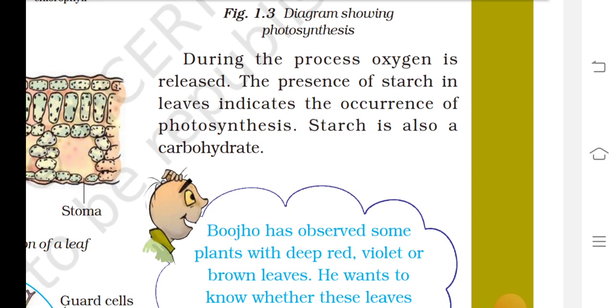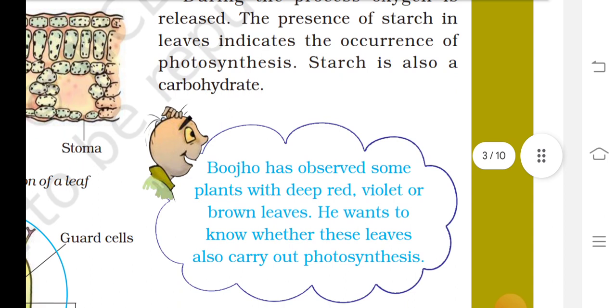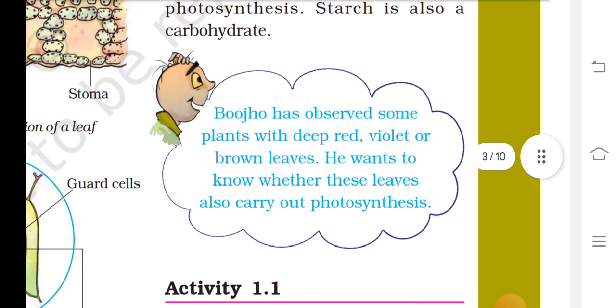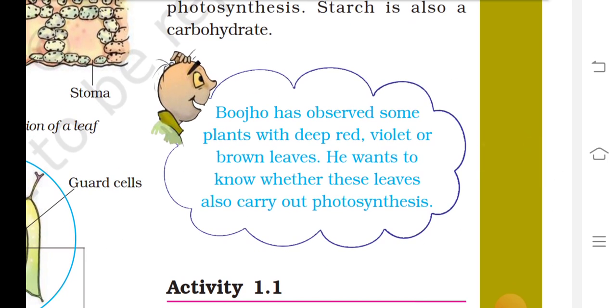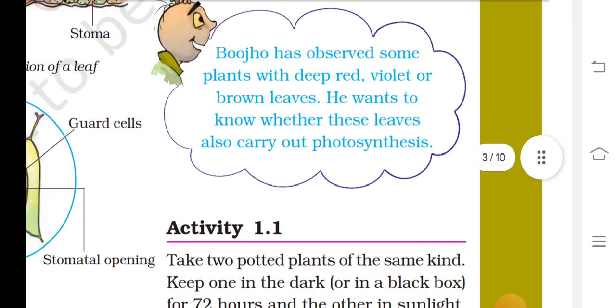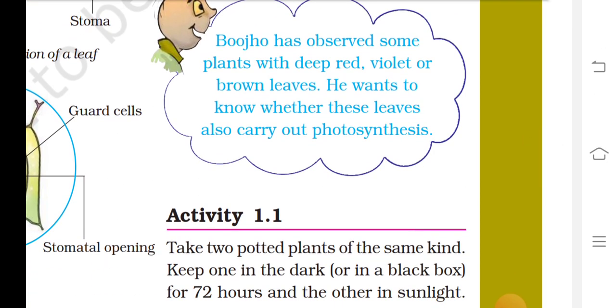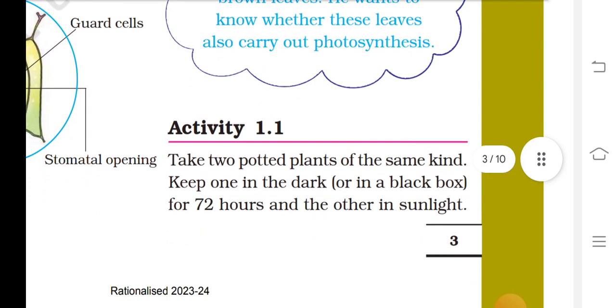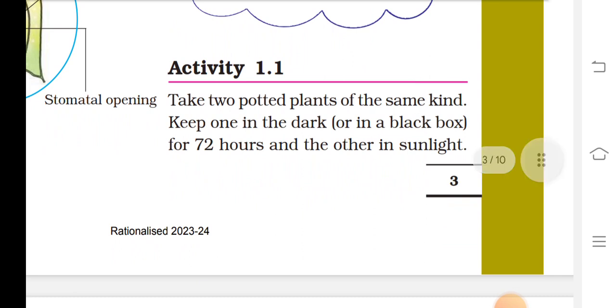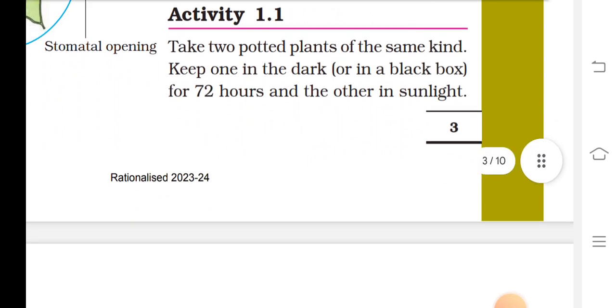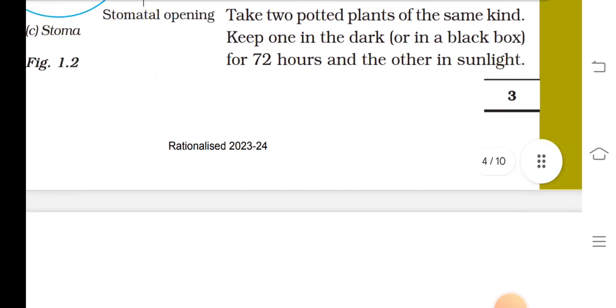The presence of starch in leaves indicates the occurrence of photosynthesis. Starch is also a carbohydrate. Bojo has observed some plants with deep red, violet and brown leaves. He wants to know whether these leaves also carry out photosynthesis. Take two potted plants of the same kind. Keep one in the dark in a black box for 72 hours and the other in sunlight.